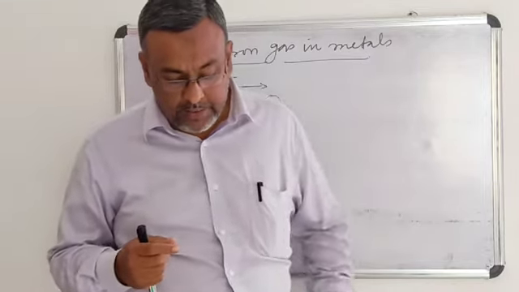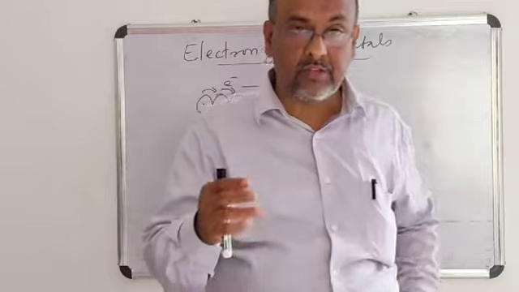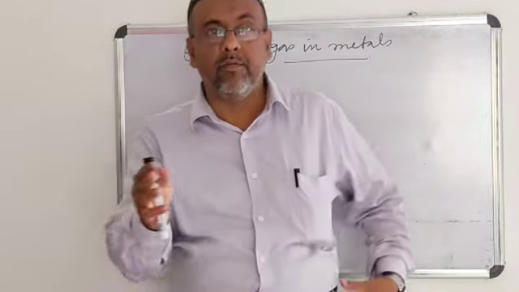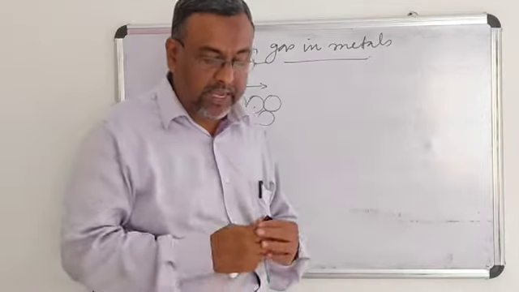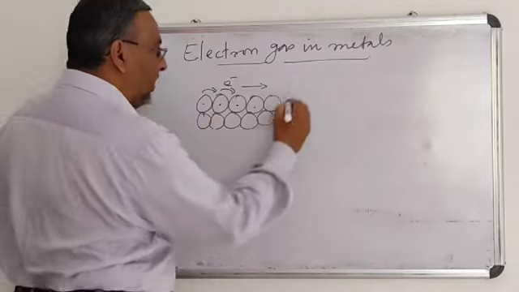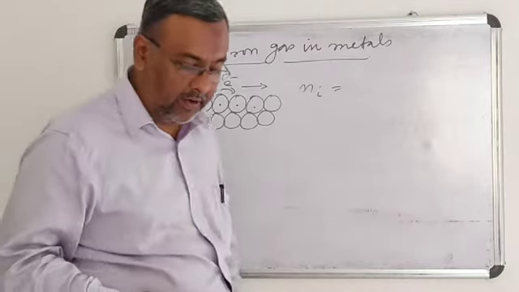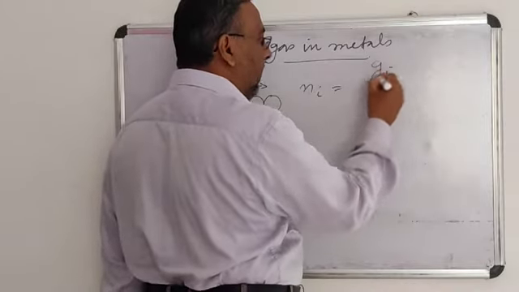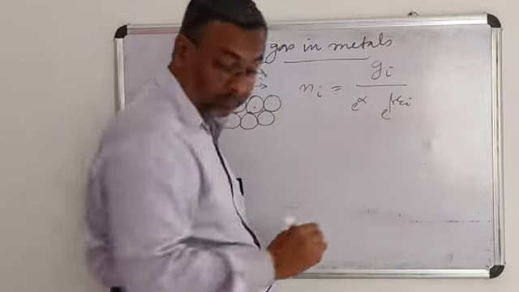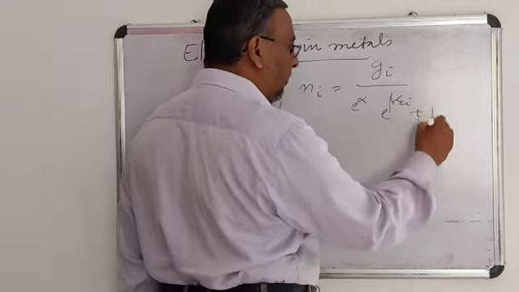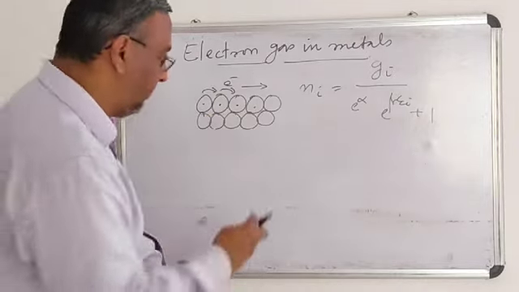What is meant by degenerate gas? Degenerate gas is nothing but a gas which does not always follow ideal behavior. The distribution, we know, is given by Fermi-Dirac statistics. In the Fermi-Dirac statistics we have studied, the number of particles distributed in the ith energy level was calculated as Gi divided by e power alpha, e power beta Ei plus 1.